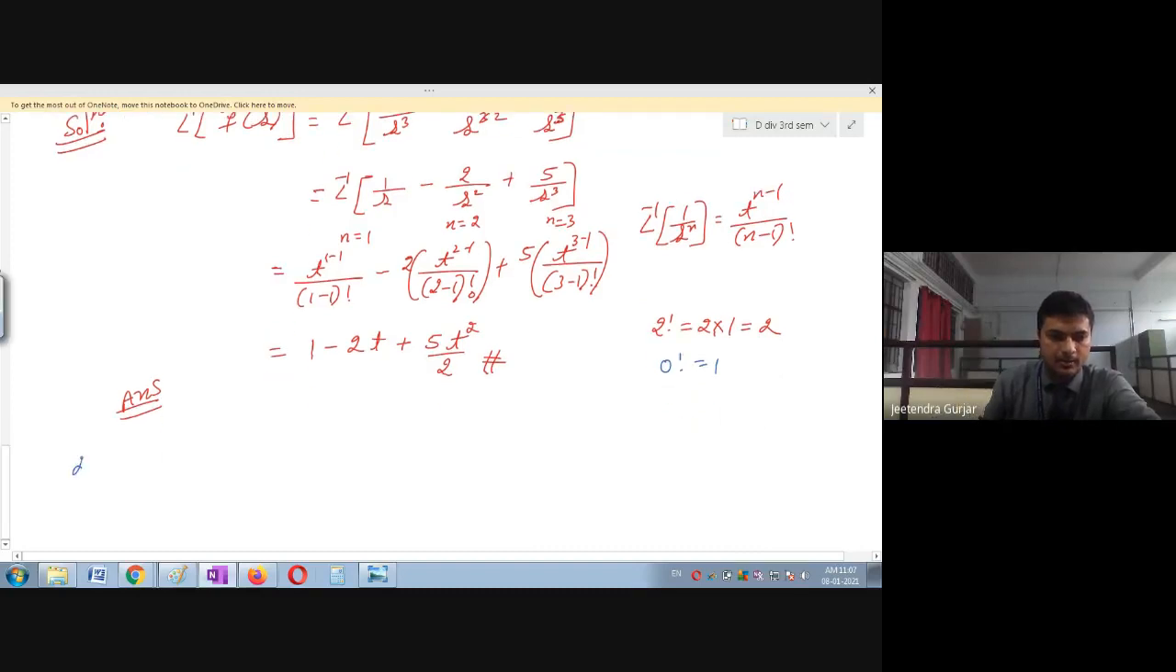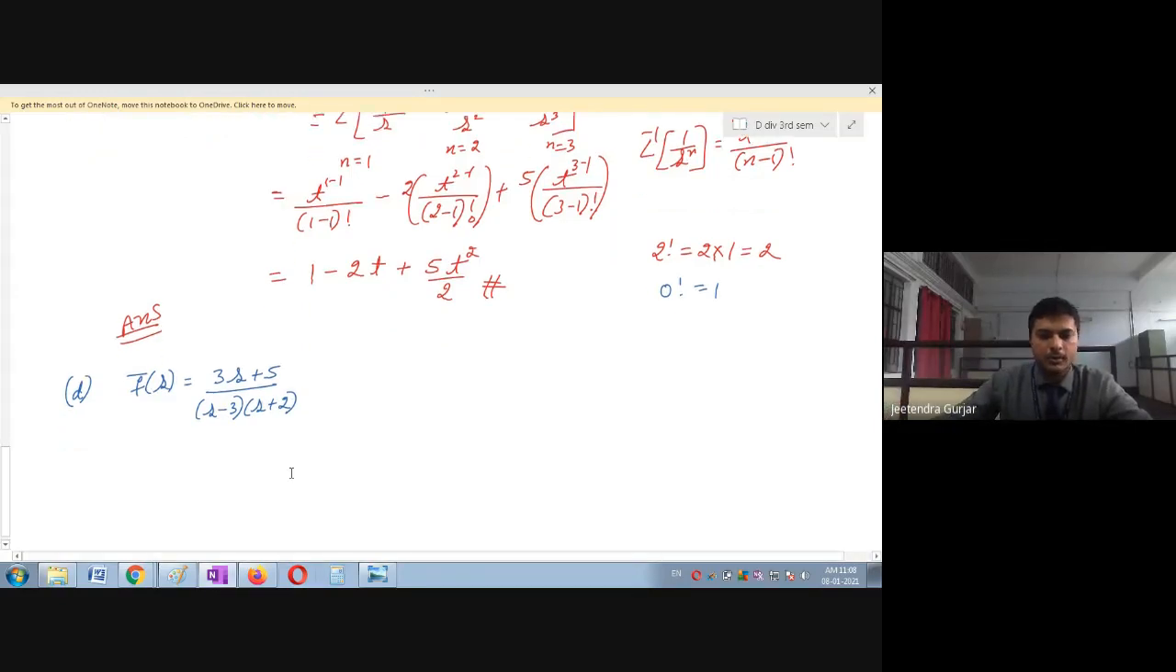Let us see how many students will solve this. f dash of s is equal to 3s plus 5 divided by s minus 3 and s plus 2. Yes, start solving, students. Immediately you should start solving. You should be fast now.